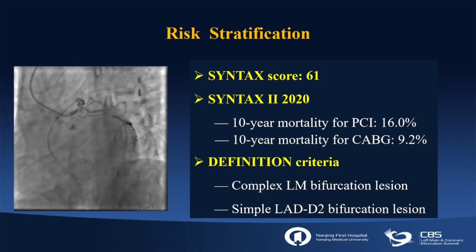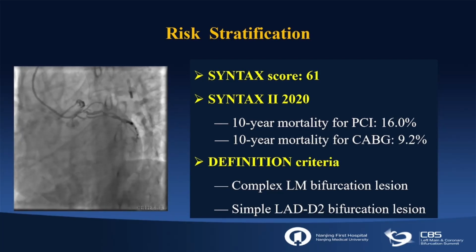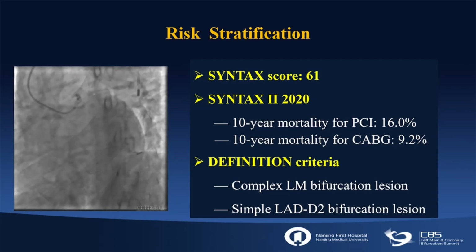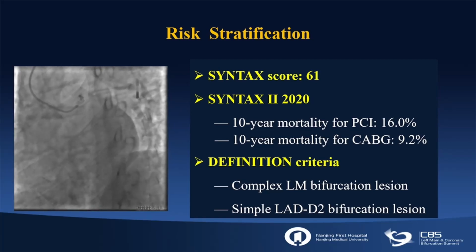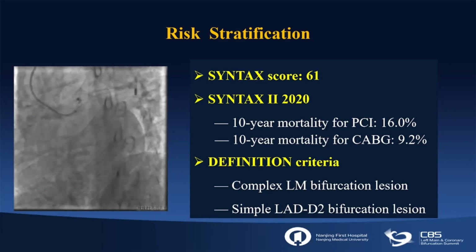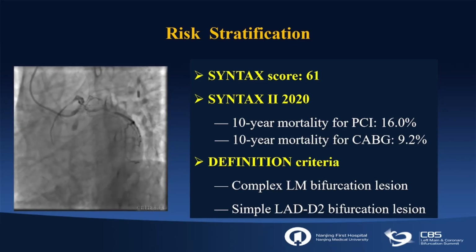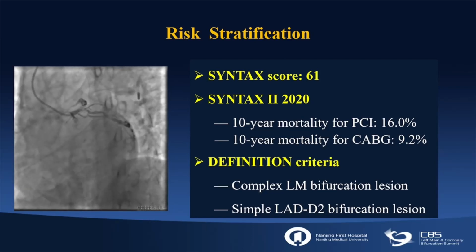Syntax score for this patient is 61. We also calculate the Syntax 2 2020 score. 10-year mortality for PCI is 16%. 10-year mortality for CABG is 9.2%. According to definition criteria proposed by Professor Chen Liangcheng, distal left main bifurcation belongs to complex bifurcation. LAD second diagonal bifurcation belongs to simple bifurcation. Next.